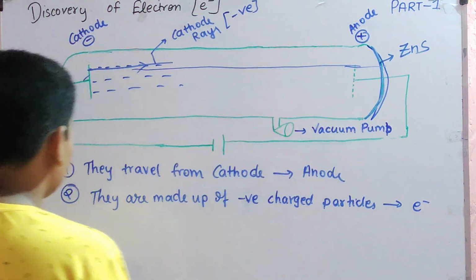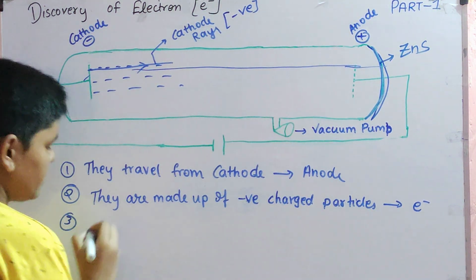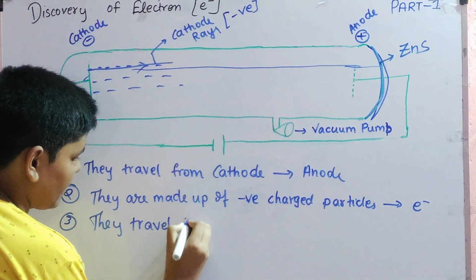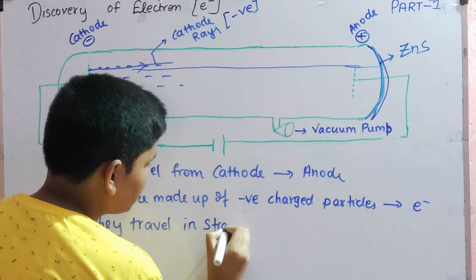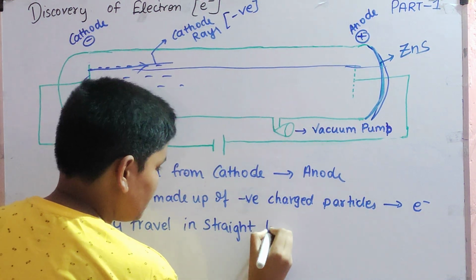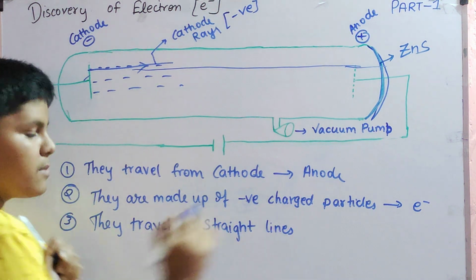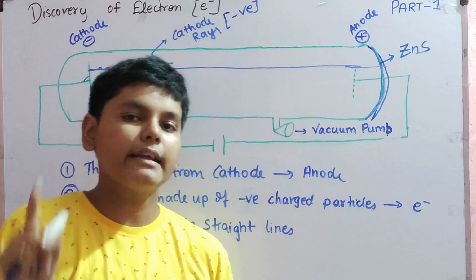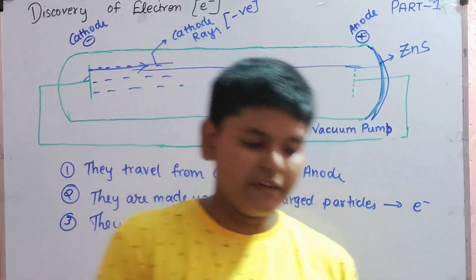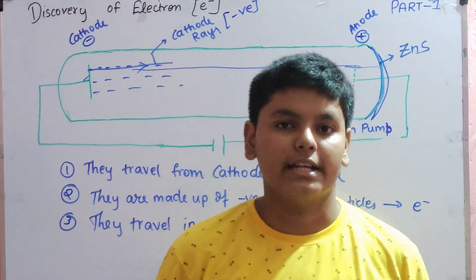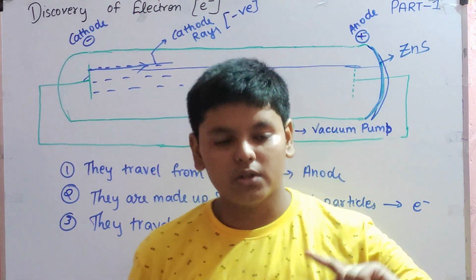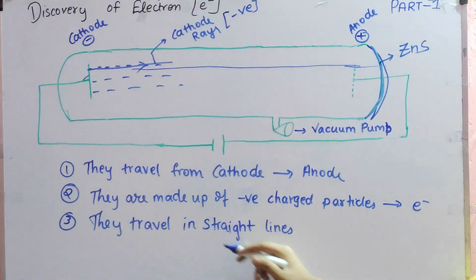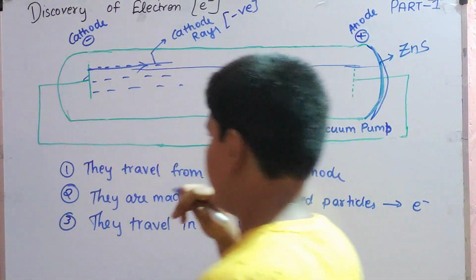So by that, J.J. Thomson said they travel in straight lines. One more point is added: they travel in straight lines in the absence of electric and magnetic field. In the presence of electric and magnetic field, they deflect their direction. In one, they go towards the anode side. In the second one, they turn towards the south pole. So they travel in straight lines.